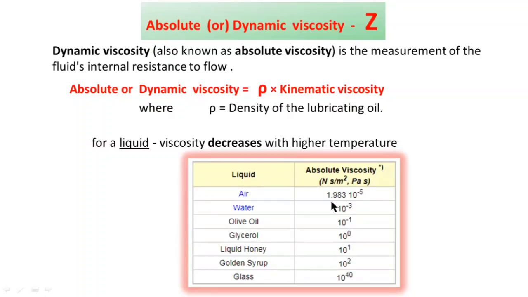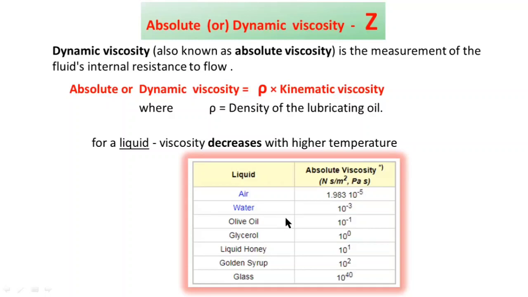1.983 into 10 power minus 5 is the value for absolute viscosity of air. And 10 power minus 3 is the value of absolute viscosity of water.